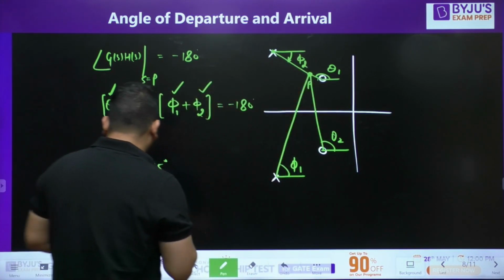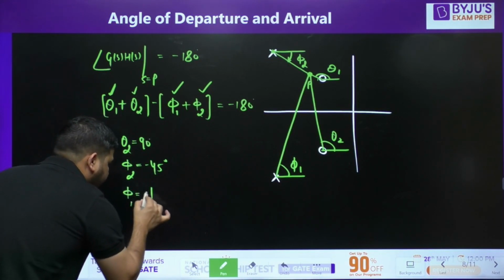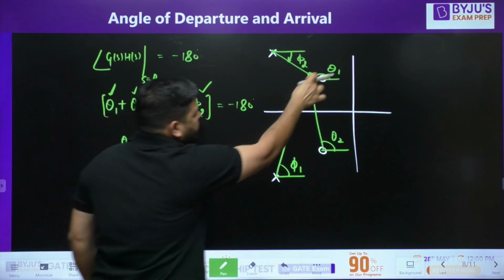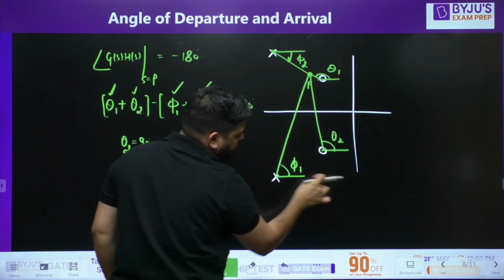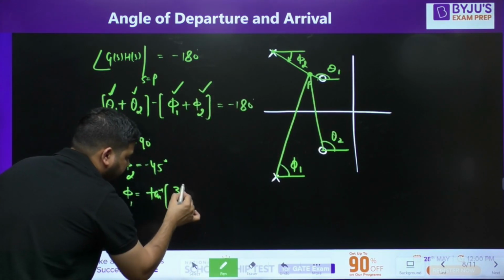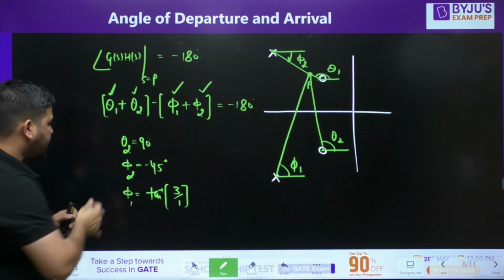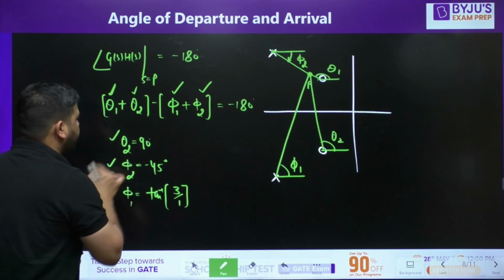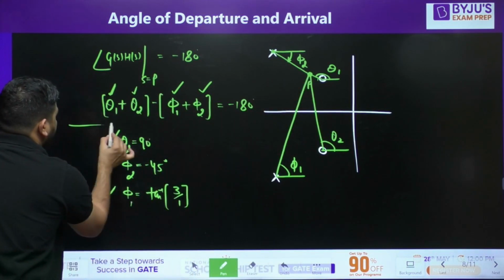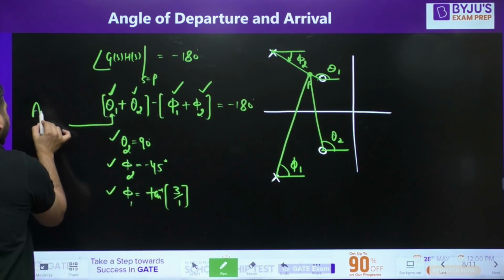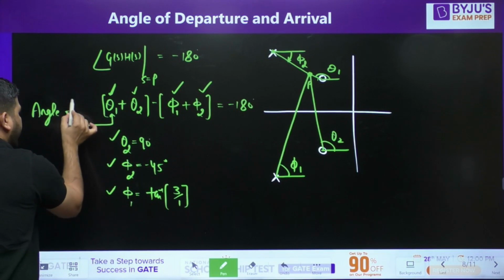And this phi 1 will be tan inverse of this vertical length divided by this horizontal length, because it will make a right angle triangle, okay? So 3 by 1, fine. So we know theta 2, phi 2 and phi 1, we can put these values and calculate this theta 1. Theta 1 will tell you the angle of arrival. This will be the angle of arrival, okay?